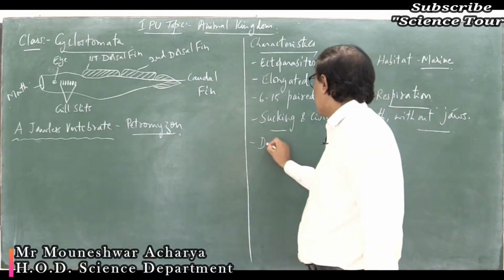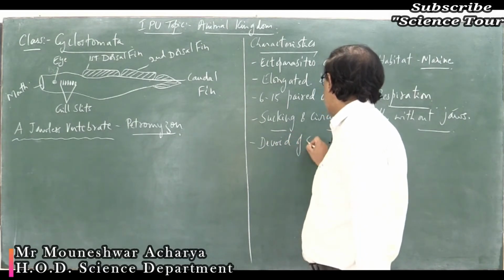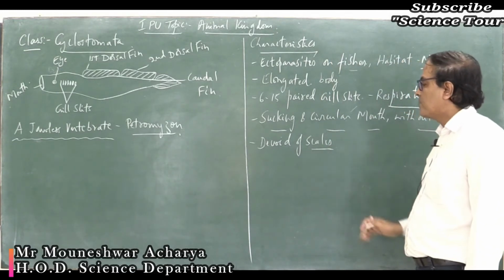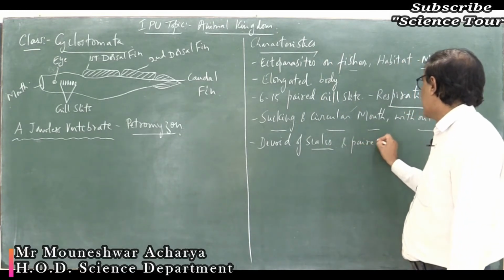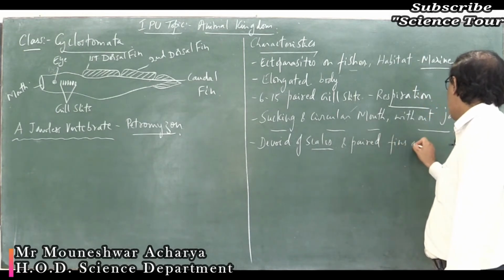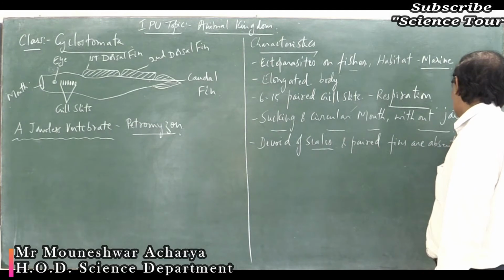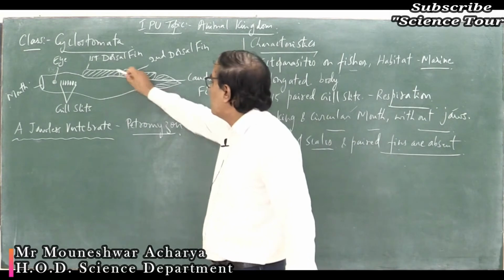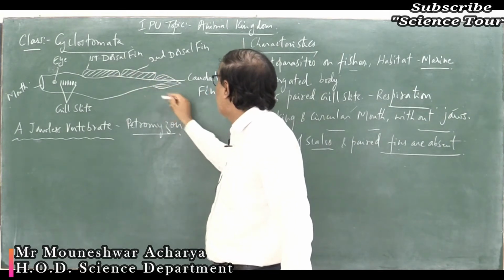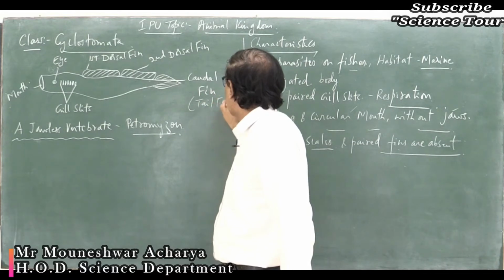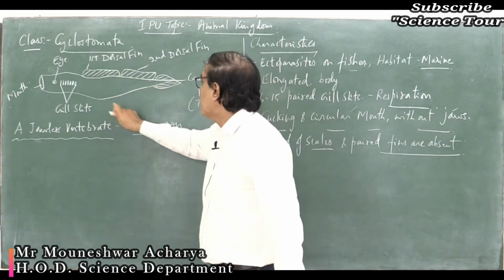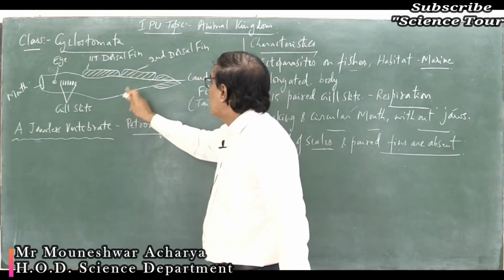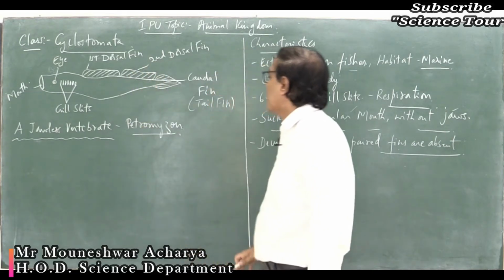They are devoid of scales. Fishes have scales. It looks like a fish, but it is not a fish. They are devoid of any exoskeleton, that is scales are absent, and paired fins are absent. Fins are present in fishes for swimming. Here there is a single fin. You can see the first dorsal fin, second dorsal fin, and there is a caudal fin also called the tail fin. All are single, not in pairs. In some there are pairs of dorsal fins, but here it is single.